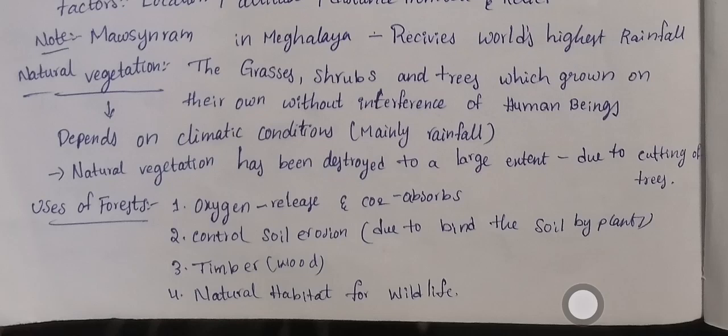Then there is a stop of soil erosion. And then forests provide timber and wood for human purposes. And forests are the natural habitat for wildlife.